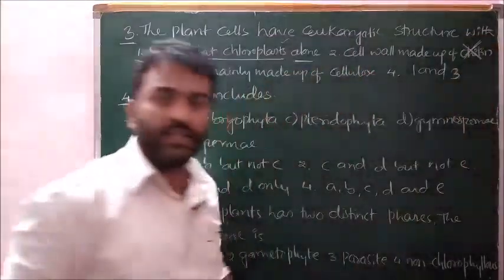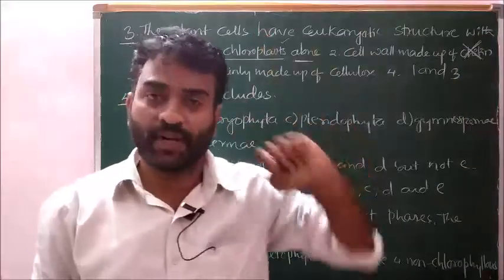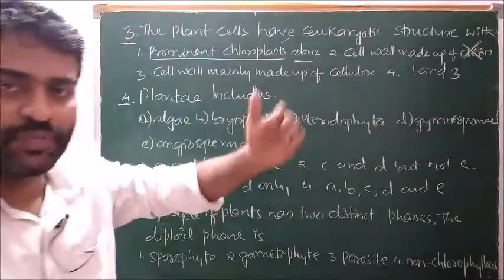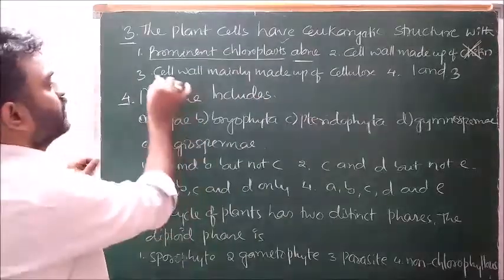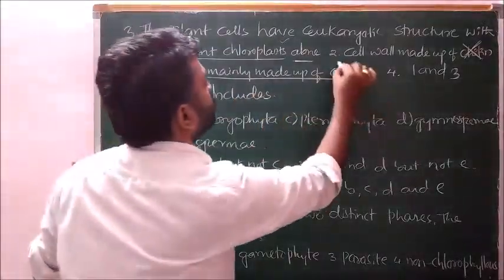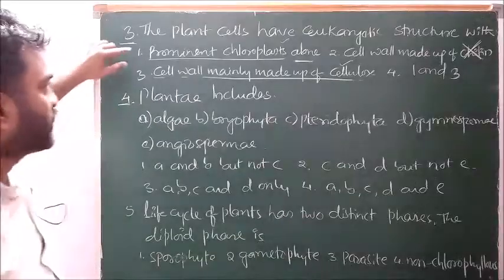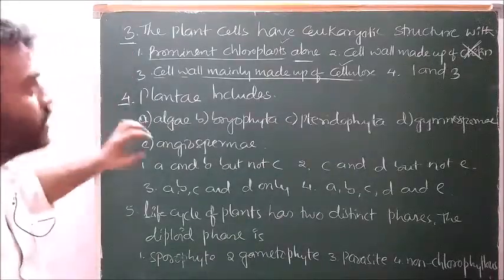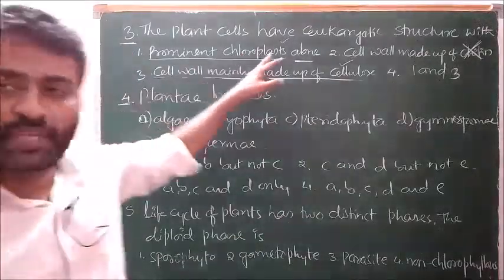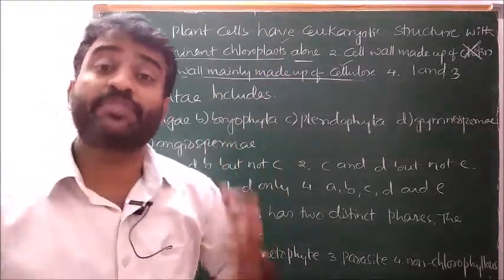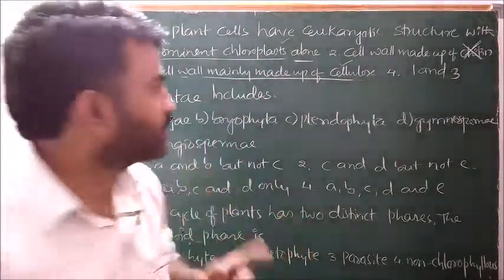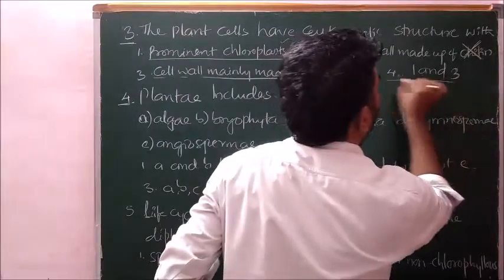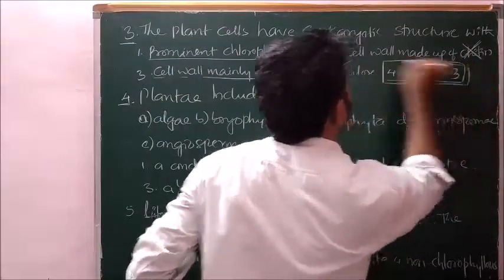Chitinous cell wall is the characteristic feature of fungi, not plant kingdom. Third option, cell wall mainly made up of cellulose. Correct. So first option correct, third option correct, because in plant kingdom, chloroplasts are present and cell wall made up of cellulose also is present. Hence, 1 and 3. Fourth option is correct answer.